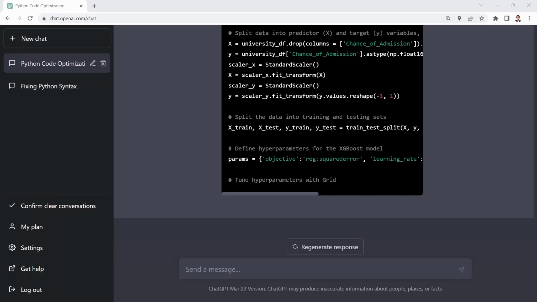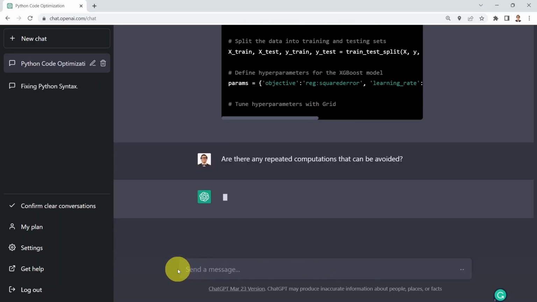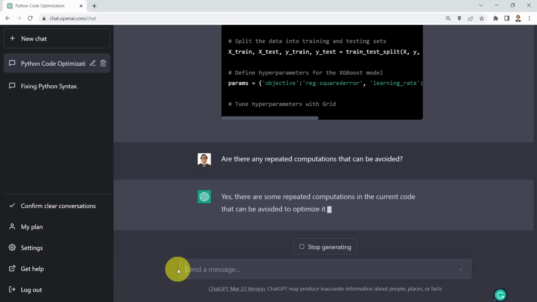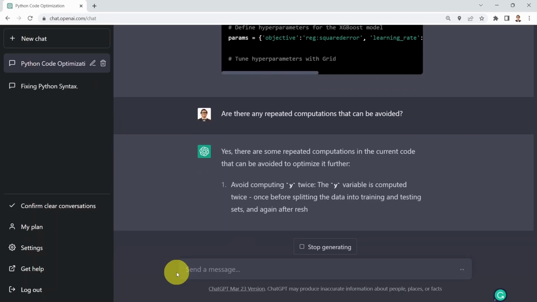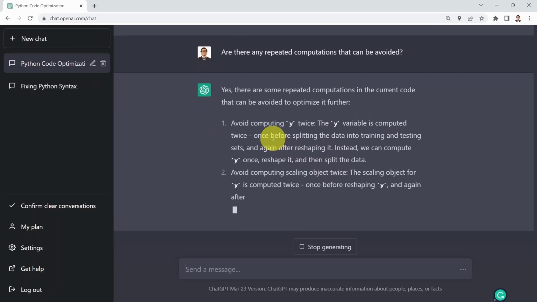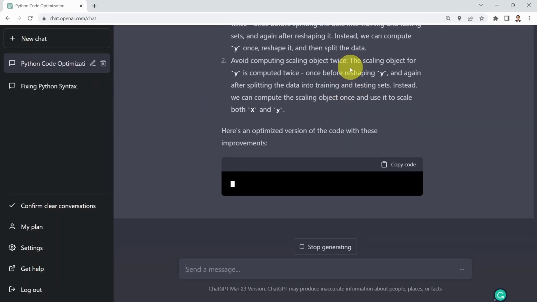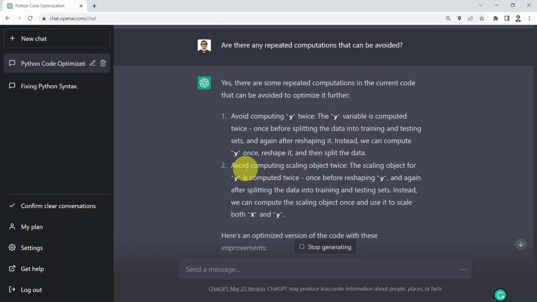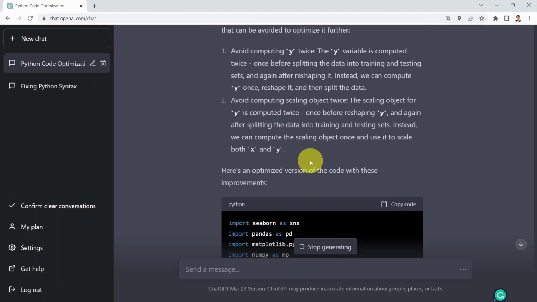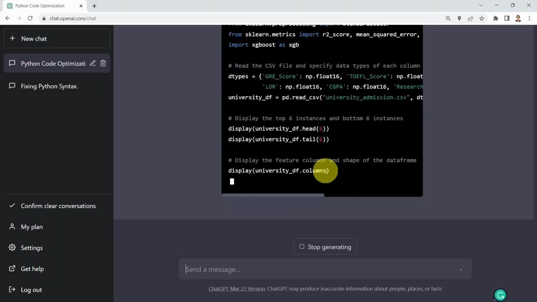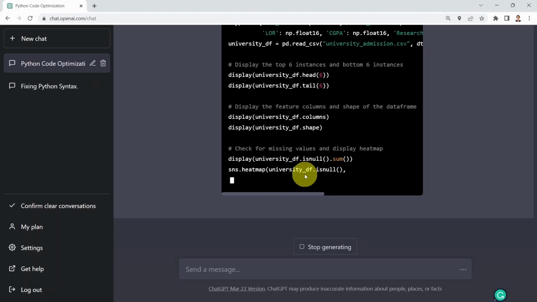What I'm going to do next is, sometimes I would like to remove any repeated computations. So I'm going to ask ChatGPT to detect if we have repeated computations in our code or not. I'm going to say, are there any repeated computations that can be avoided? It tells me, well, yes, there are some repeated computations in your current code. Avoid computing y twice. Basically, I did the y computation here twice. And avoid computing the scaling object twice. Here, the scaling object for y is computed twice as well. And it's going to tell you, here is the optimized code without these tasks. It's going to remove these operations for you.